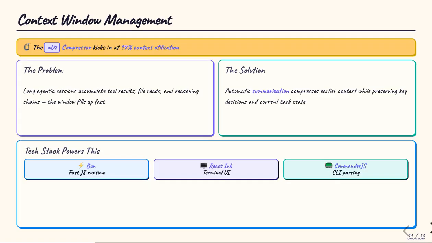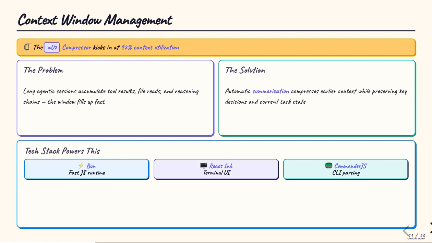Long agentic sessions fill up fast. File reads, bash output, tool results, reasoning chains, they all accumulate. The WU2 compressor kicks in automatically at 92% context utilization and summarizes earlier exchanges while preserving key decisions and the current task state. The tech stack supporting all of this is notable. Bun provides compilation efficiency far beyond Node.js. React Ink